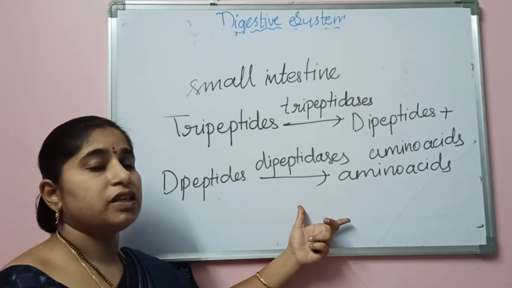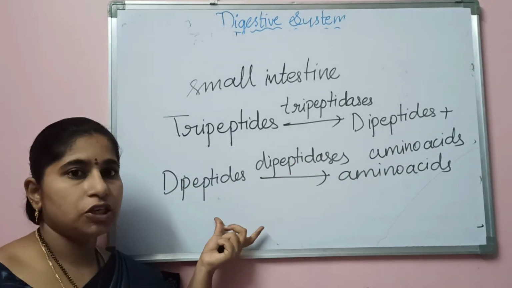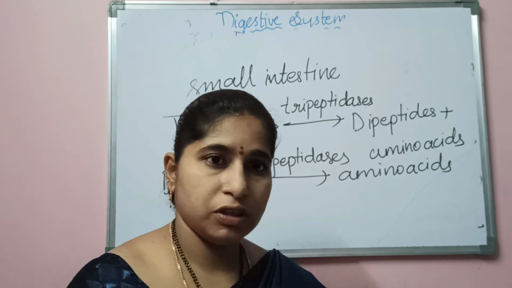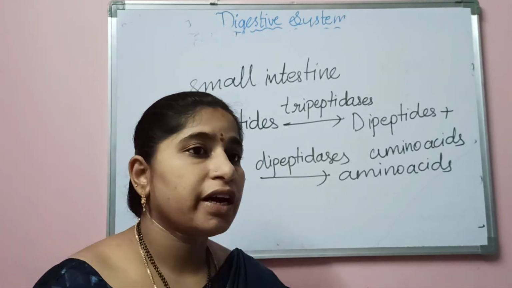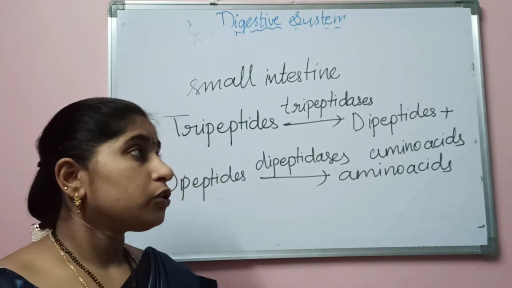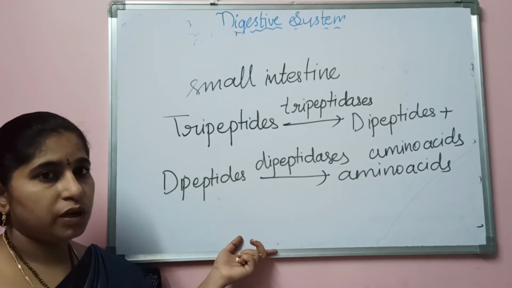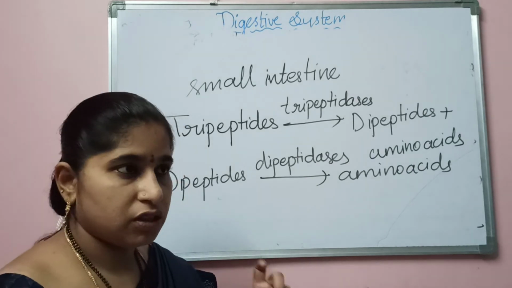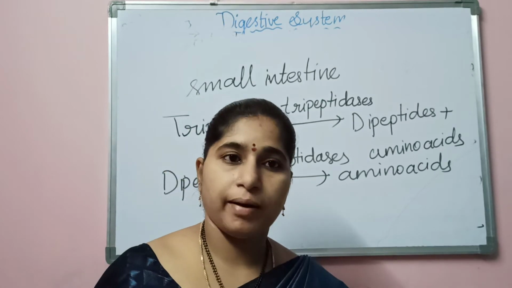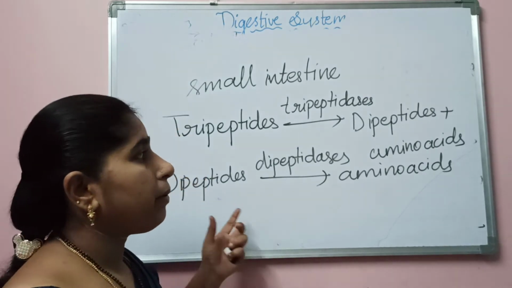And they will be converted into amino acids. So here the proteins are digested in the small intestine in this way. Here the small intestine is having the enzymes trypsinogen, chymotrypsinogen, carboxypeptidases in the inactive forms. These should be converted into active forms with the help of the pancreatic trypsin that is released from the pancreas. So this trypsin acts upon the trypsinogen, chymotrypsinogen and carboxypeptidases and converts them into the active forms. These active forms will be acting upon the proteins, proteases and peptones that have been released from the stomach and converts them into dipeptides and tripeptides.